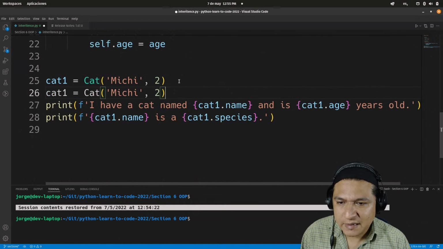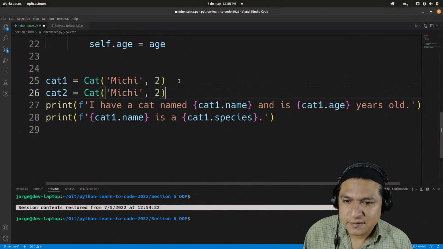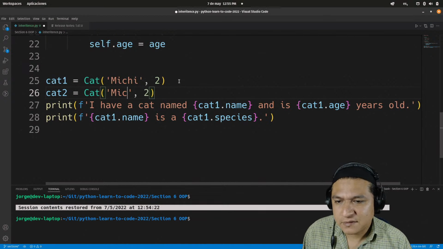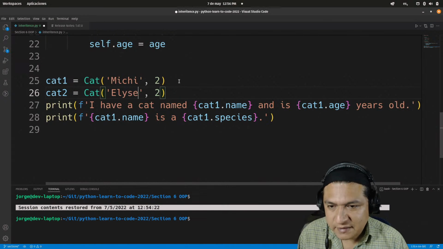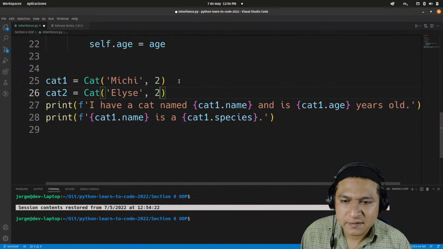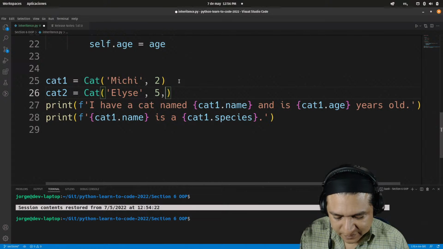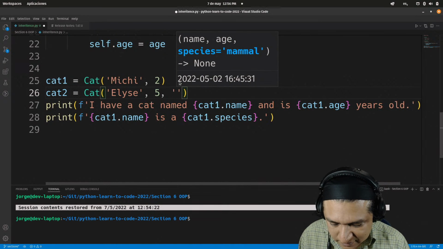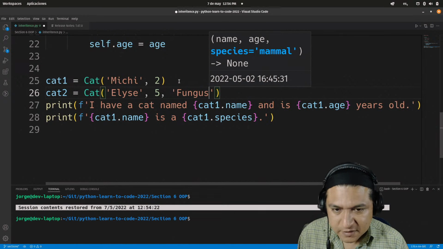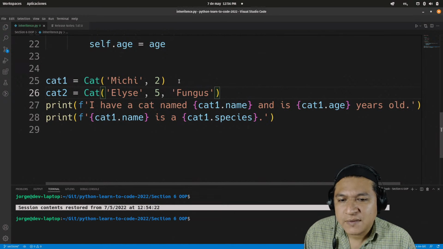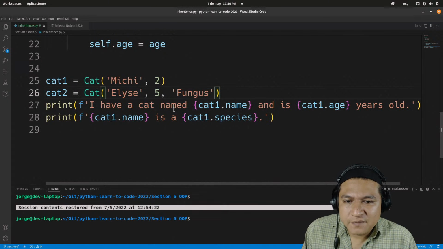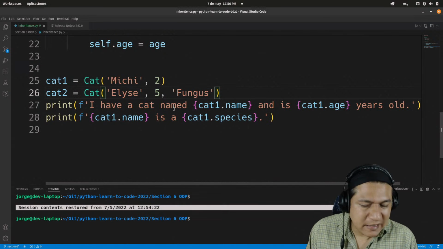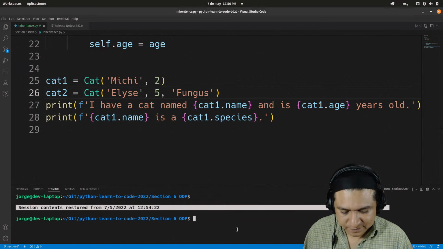Because if I create a second cat, and I'm going to call this, I don't know, Elise. Let's say you're 5, but for some reason you're a fungus now. So what happens when I try to print out this?